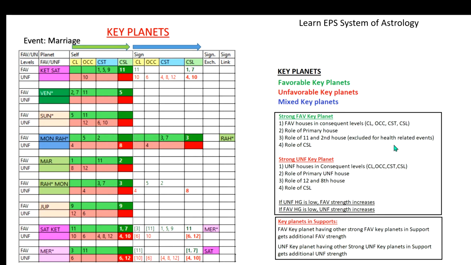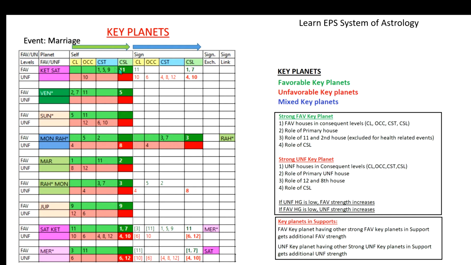Basically, there are four conditions. For example, for the favorable, to know whether the favorable strength is more, look at the favorable houses from CL, OCC, Cuspal Star Lord and Cuspal Sublord when you are studying from left to right. If more levels have those favorable houses, it means your planet is getting more strength.